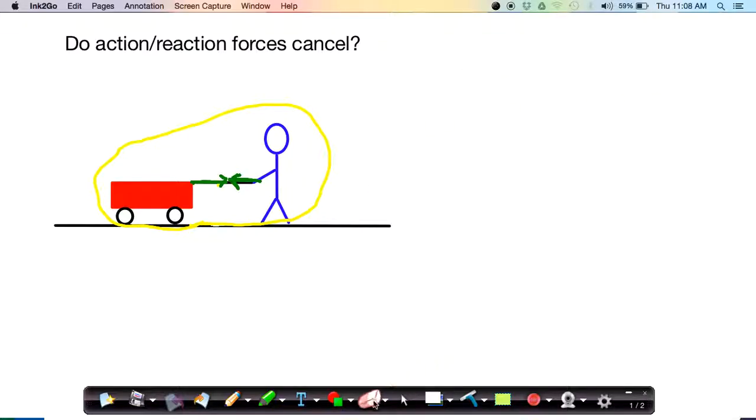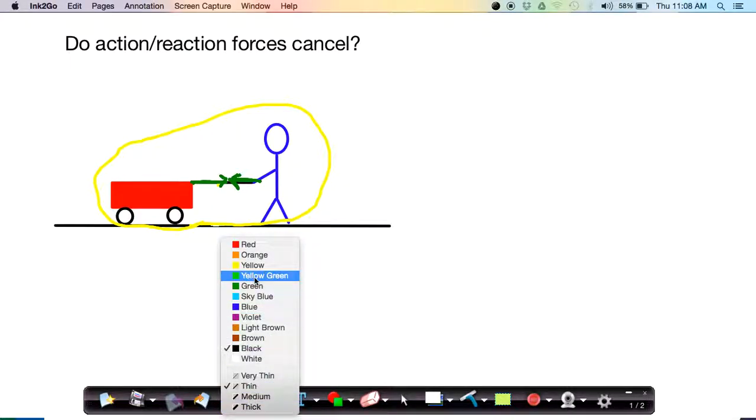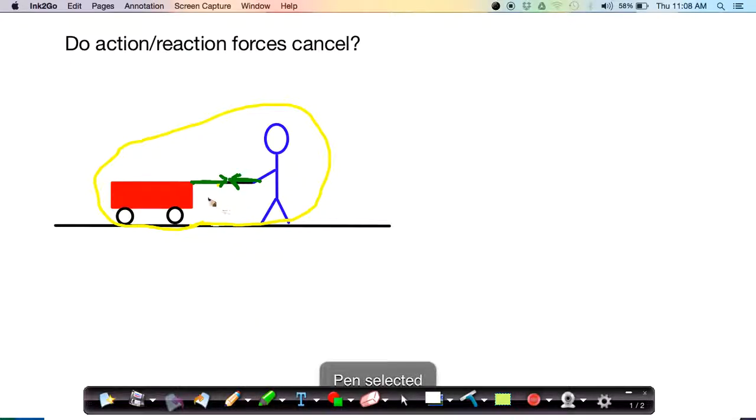Let's go ahead and list all of the forces that act within and outside of this person-wagon system. So we already have one action-reaction pair up there. That's the person pulls on the wagon, the wagon pulls on the person. Between the wagon and the ground, there's going to be frictional resistance. So we saw that earlier. There's going to be a little bit of frictional force acting backward on the wagon here. And there's going to be a reaction to that action force. So there's going to be a similar frictional force on the earth, but pointing in the opposite direction. Now, we know the earth doesn't move, so it doesn't really have the same effect, but it's there nonetheless.